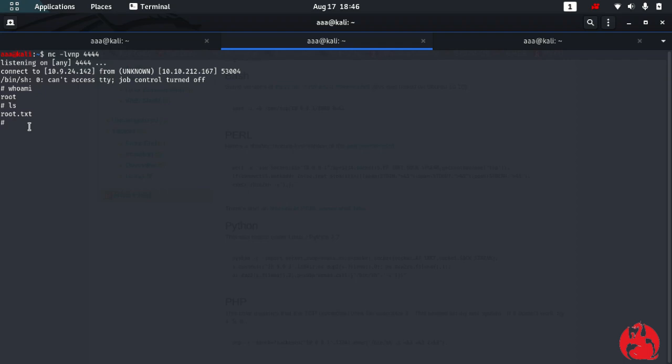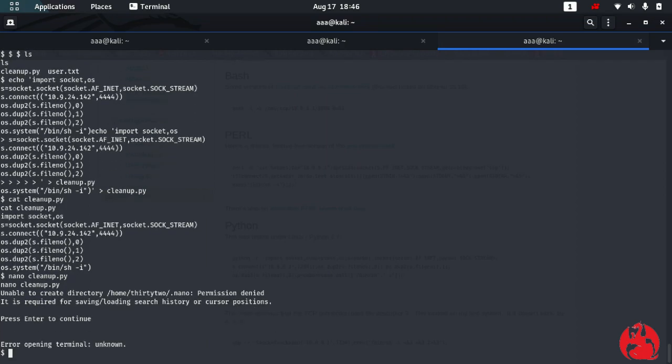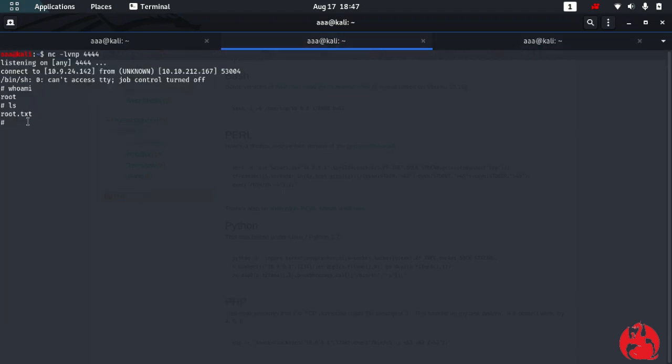I hope you like this video, and a few more points. When I do nano cleanup.py, it won't work, permission denied. Also vim doesn't work, because you can't press the escape key in this connection. Also, rather than echo, you could have gotten your file with wget, but that's alright, even echo works fine with me. So now I can cat out this root file, and that's it.